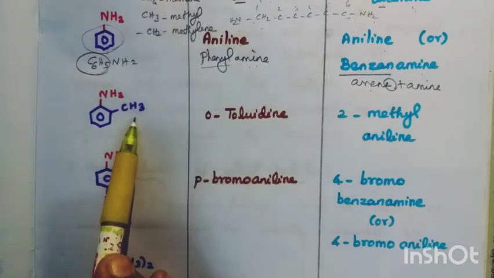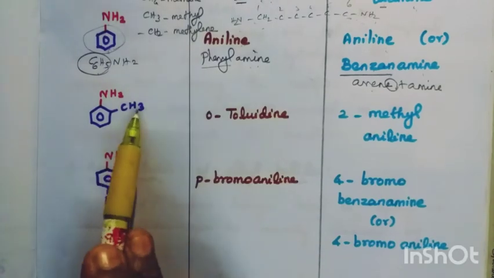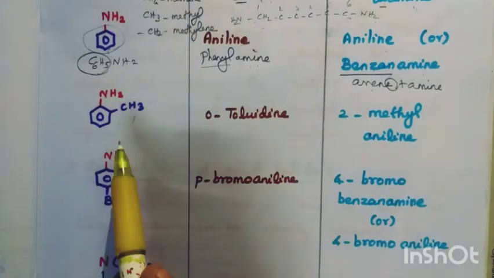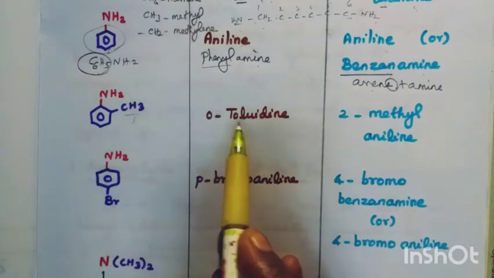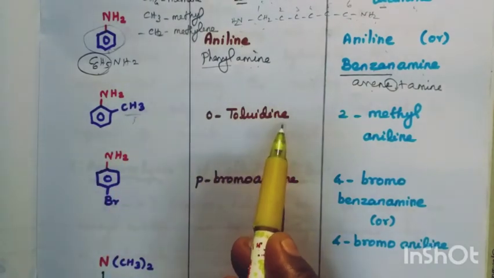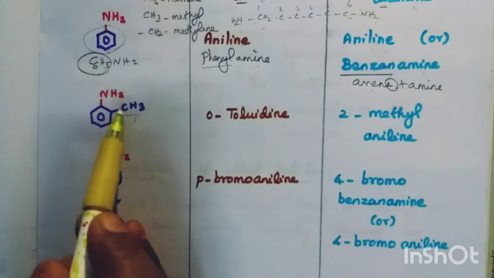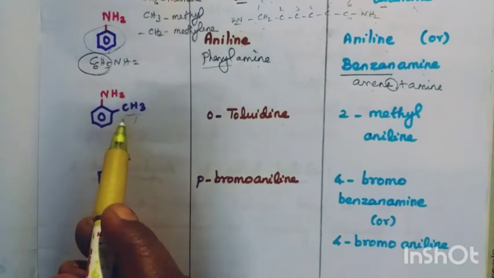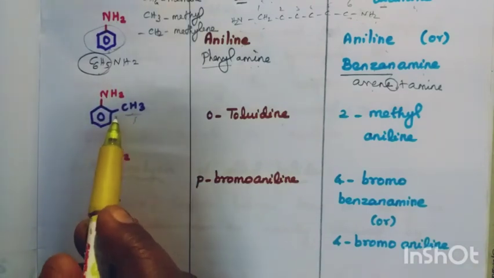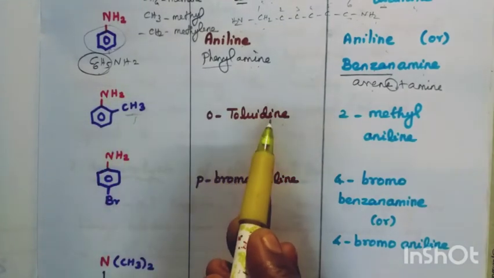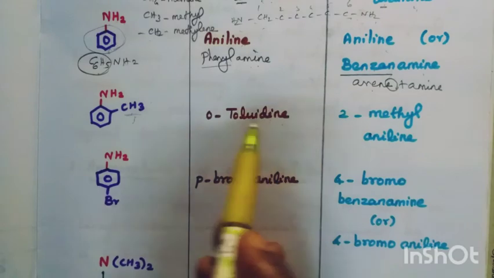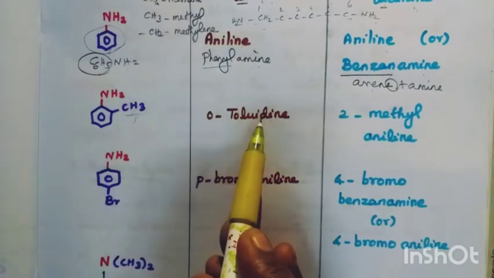Substituted aniline. If we didn't have any CH3 it is called aniline. If CH3 is there, it is called toluidine. Similarly, along with the OH, if you have a CH3 we said this is a cresol, no? Similarly, if NH2 along with the CH3, it is called toluidine.